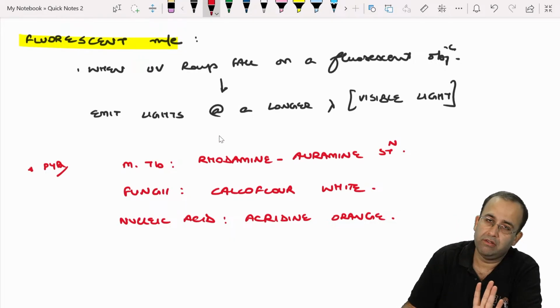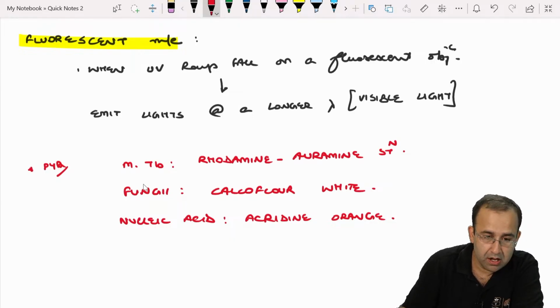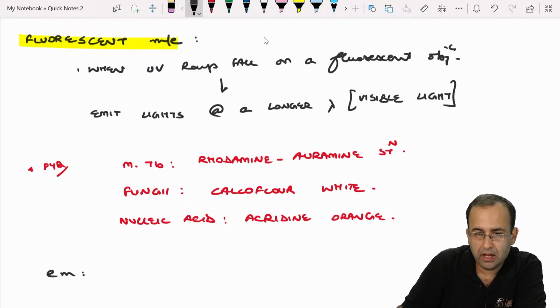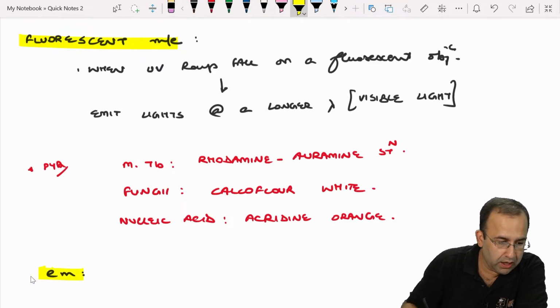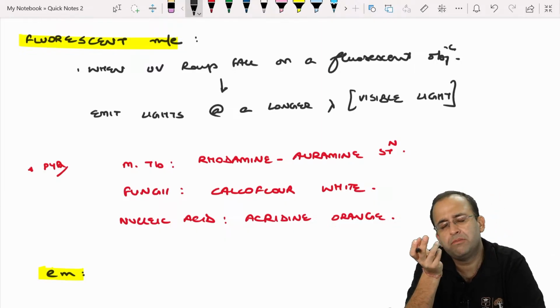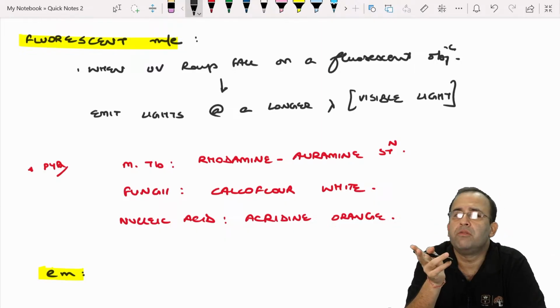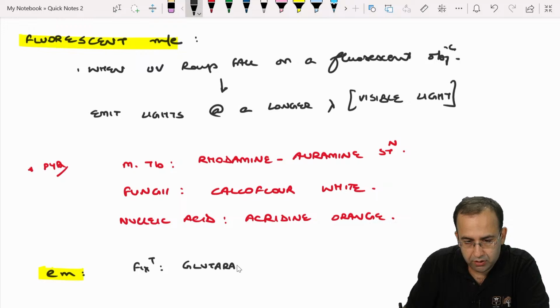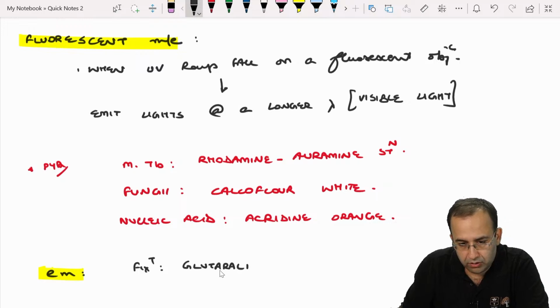We have done that. Next, so this was fluorescent microscopy. Next is electron microscopy. Again, with respect to pathology, we did the various fixatives. Fixative for light microscopy, 10% formaldehyde. For electron microscopy, we use the fixative glutaraldehyde.